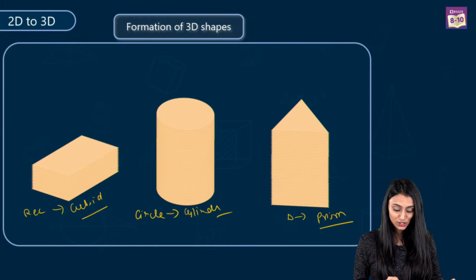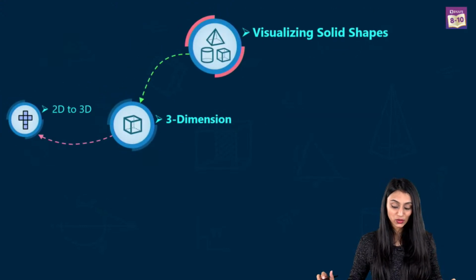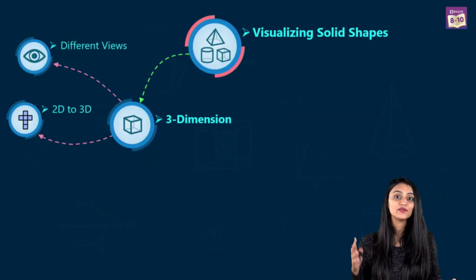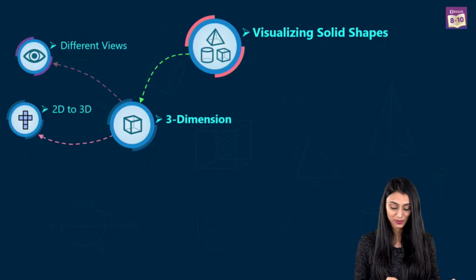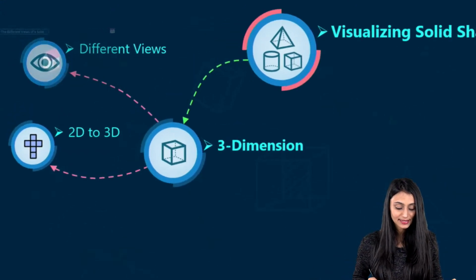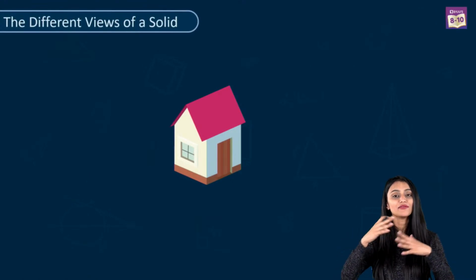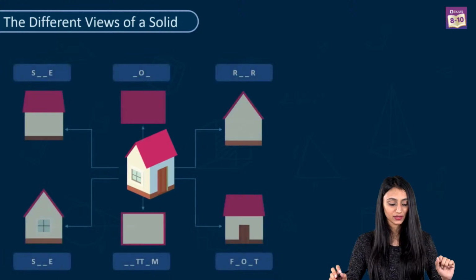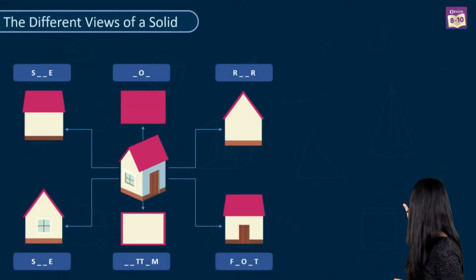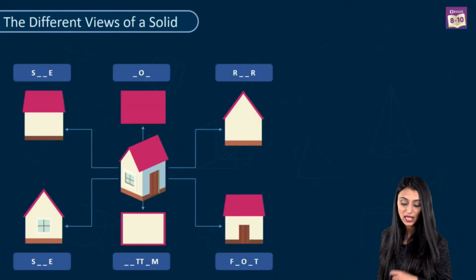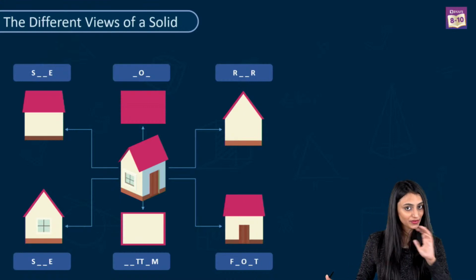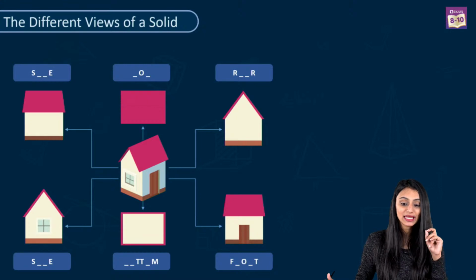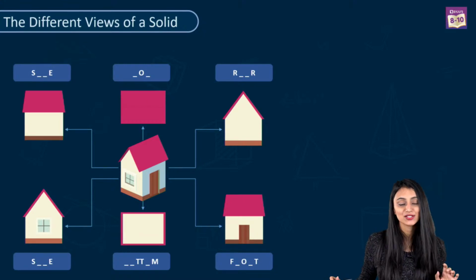Alright, so let's move ahead and see what we have next on our mind map. Next we have different views of these solid shapes that we saw. Let's take the example of this hut and see all the faces and the sides of this hut. You can see that here we have shown different faces of this hut. Now you have to identify all the faces of this hut and fill in these blanks. Quickly, I want each one of you to write the answers in the chat window.